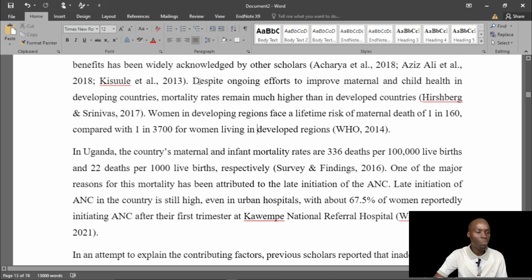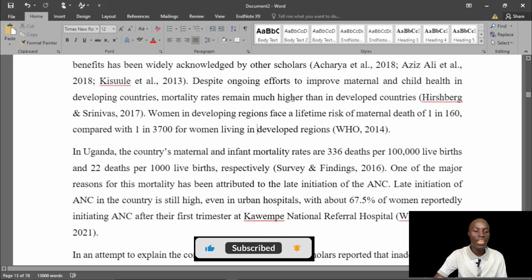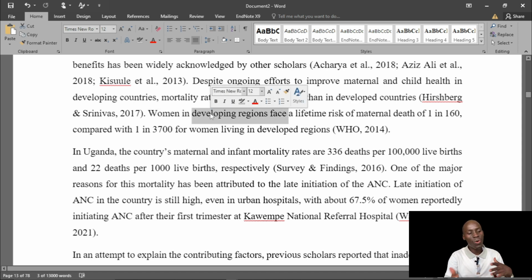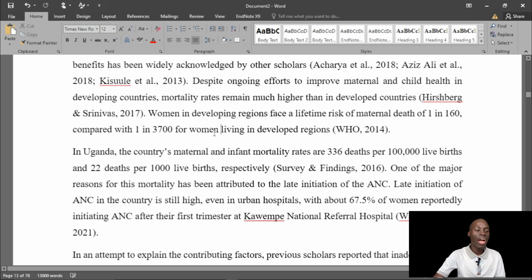Well, I'm seeing "despite ongoing efforts to improve, mortality remains high in developed countries, women in developing regions." The developing region is not clear. I wish it could be the African context, or developing regions. It could be the African context, but I wish it were more clearly so. Then you go to your country, Uganda. But that's not so good.